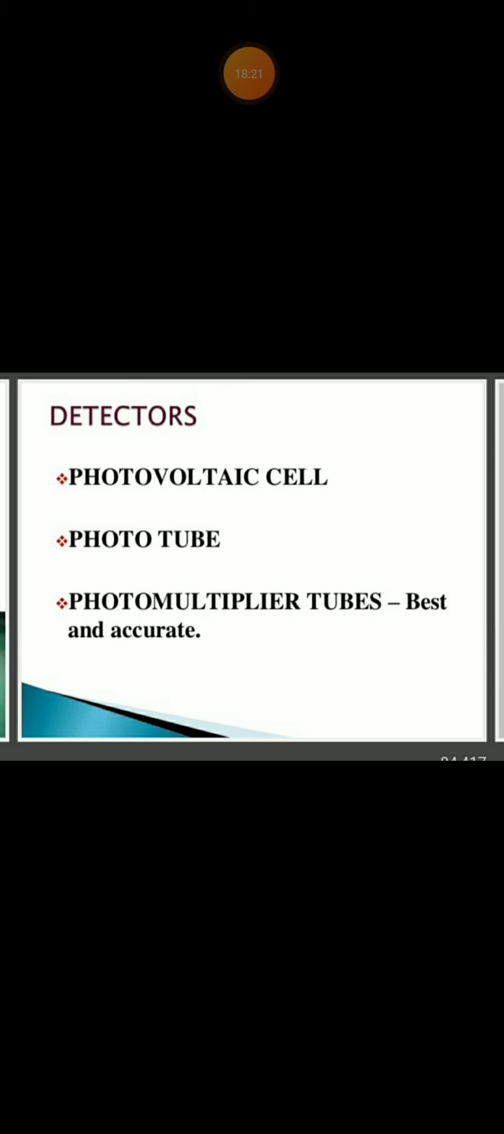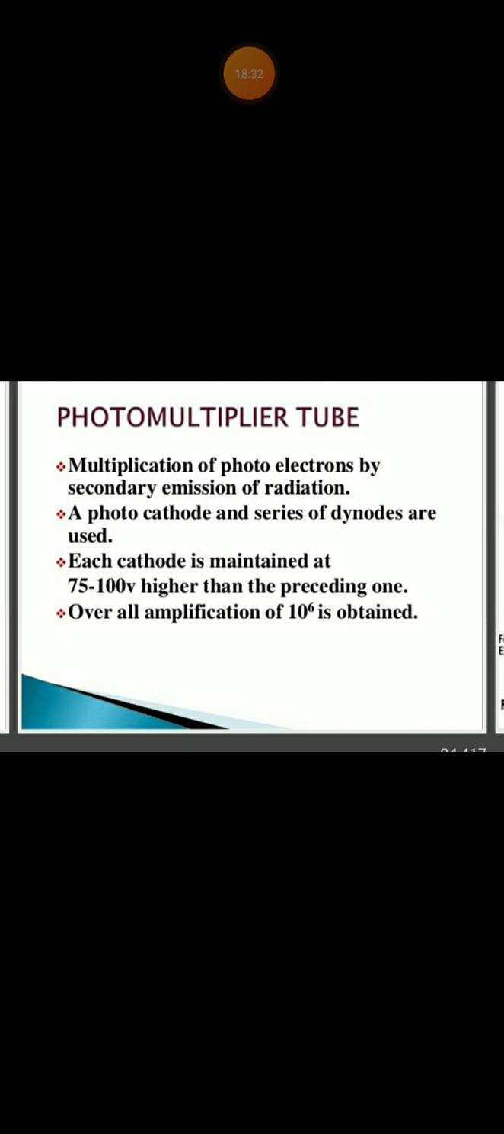And about detectors, there are three types: photovoltaic cell, phototube, and photomultiplier tubes. Among these, photomultiplier tubes are the best and most accurate. We will learn about the photomultiplier tube.